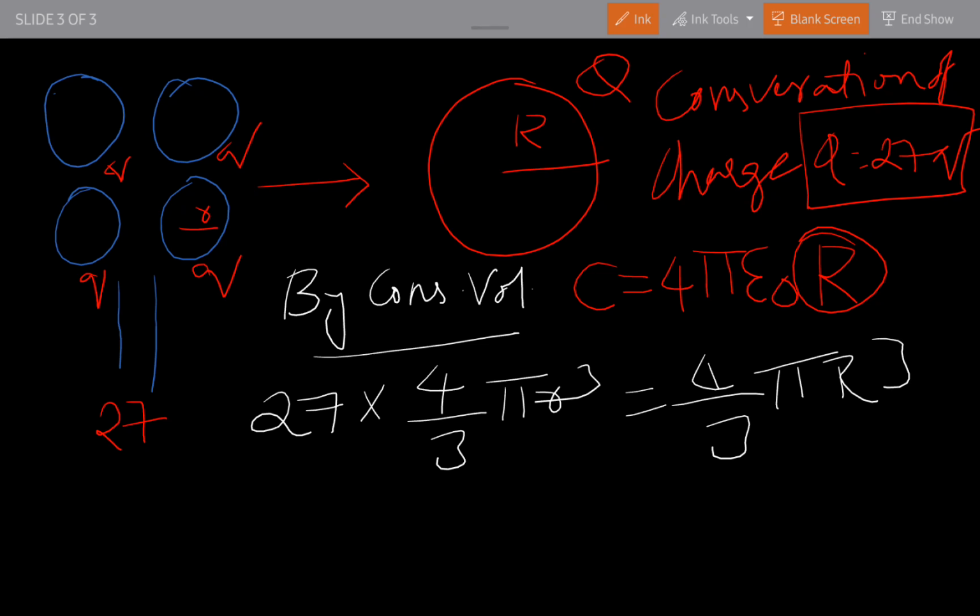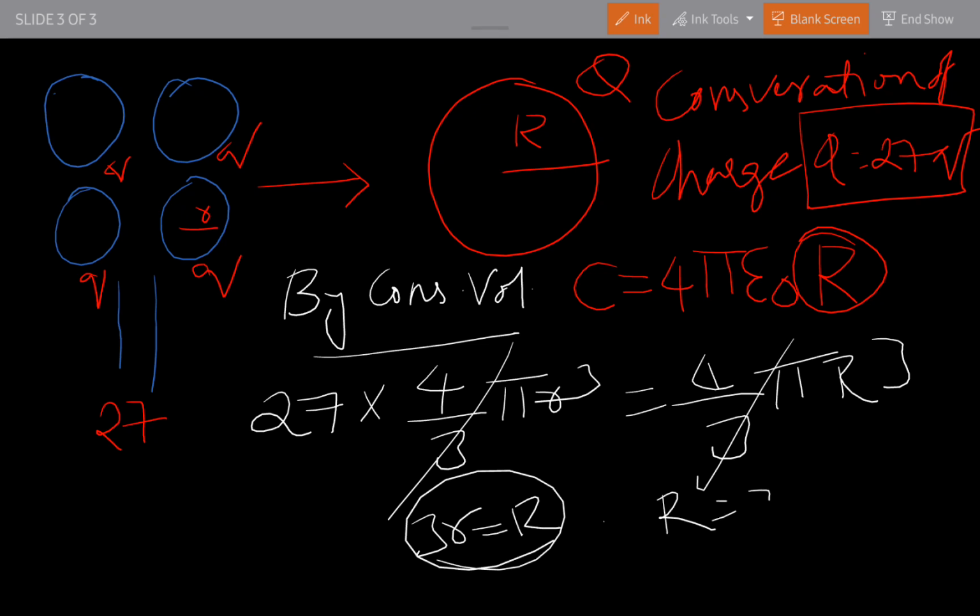So here 4 by 3 pi gets cancelled, and we get R cube equals 27 r cube, so R equals 3r. Okay, we got the R value.